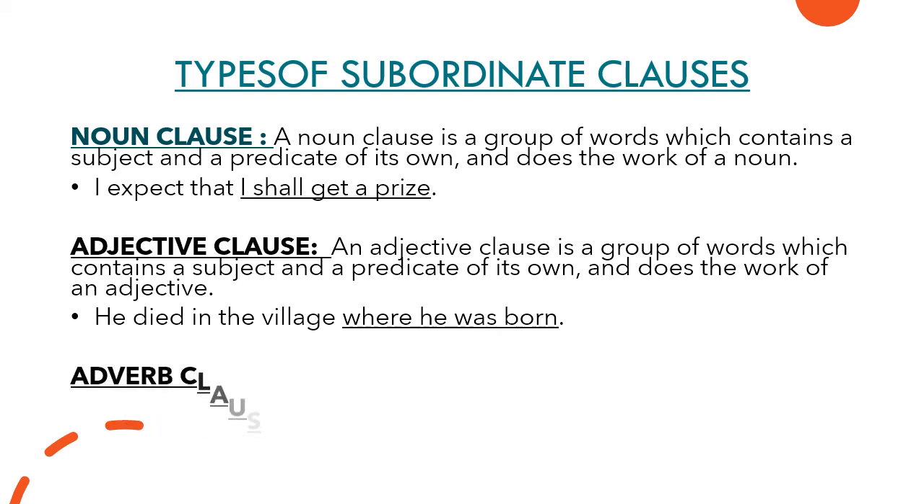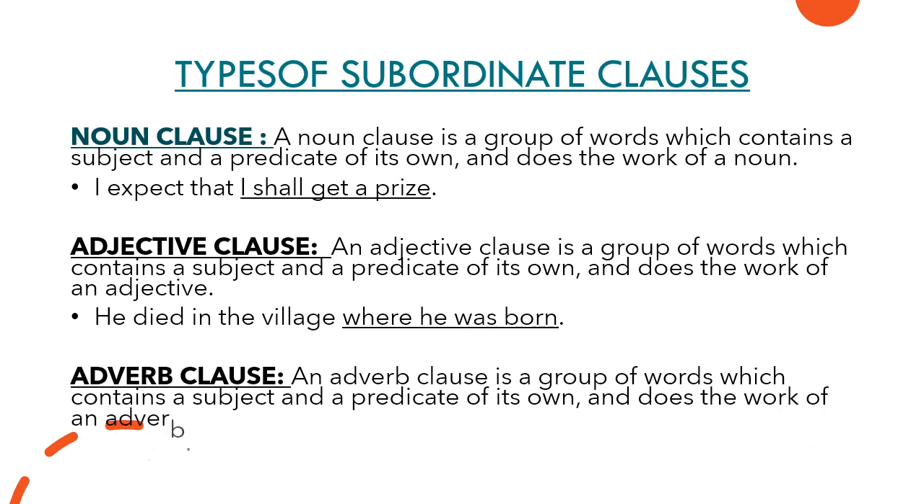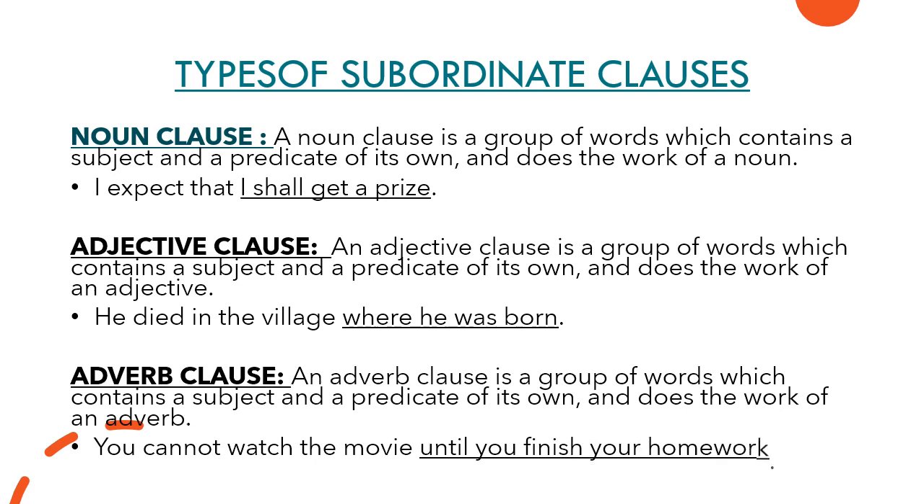Moving next, adverb clause. An adverb clause is a group of words which contains a subject and a predicate of its own and does the work of an adverb. So noun clause will do the work of noun, adjective clause will do the work of adjective, adverb clause will do the work of adverb. Example, you cannot watch the movie until you finish your homework. So that is an adverb clause. Clear to everyone?